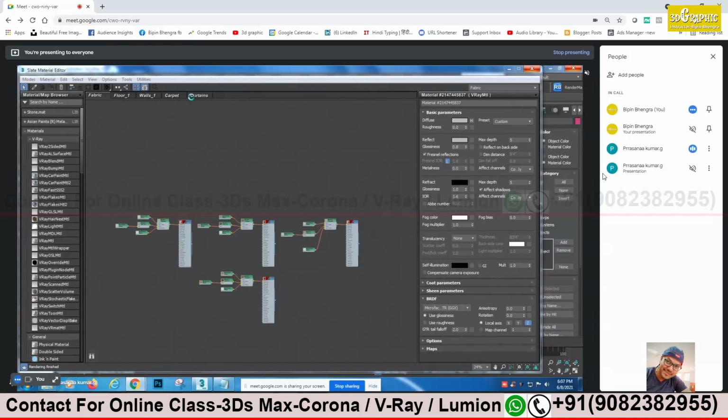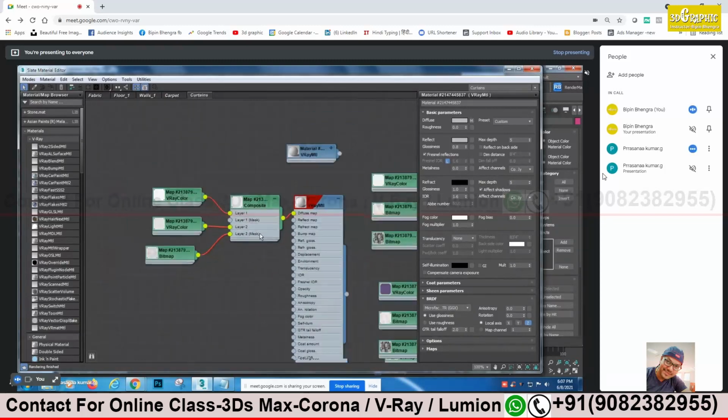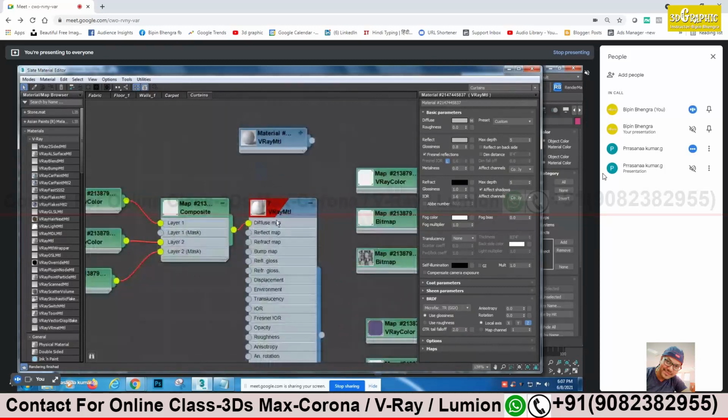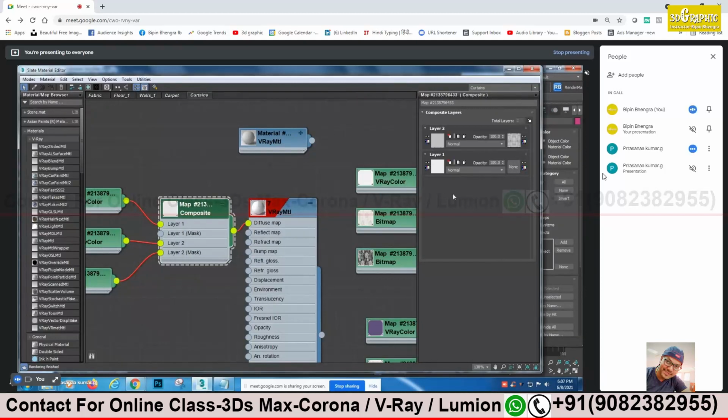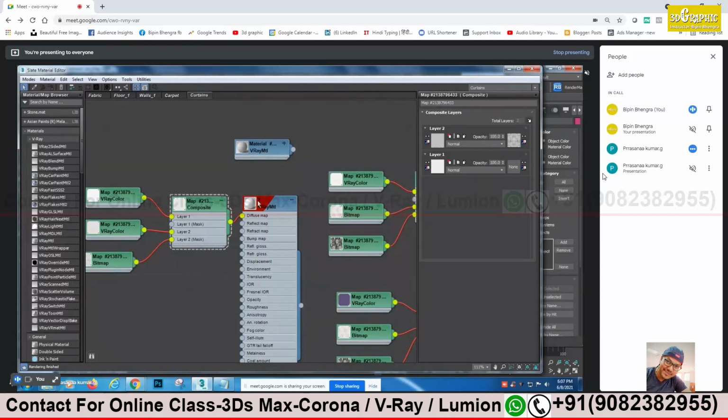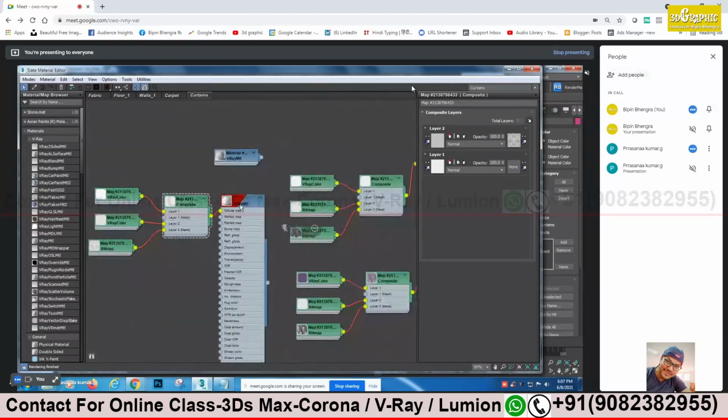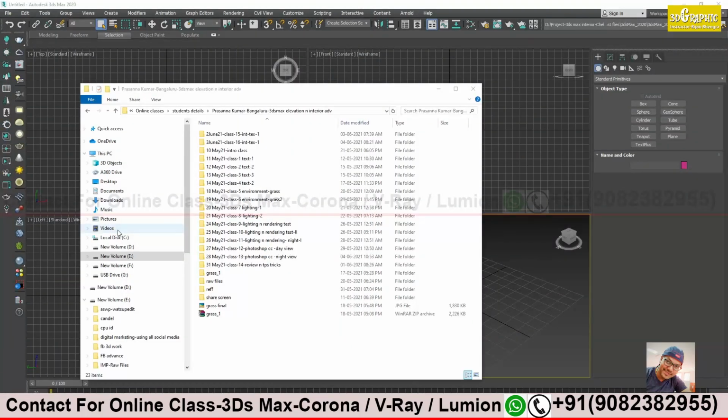Fine, sir. And even for the curtains also? Yes, for all the objects, all the fabric objects. Except if you have some rubber objects, there you don't need to give reflection. Only for very rough, rubber kind of objects can you skip reflection. Other than that, every metal, every fabric, floor, wall, everywhere, try to give a little bit of reflection. So 50% and 0.8 glossiness value, that will be enough.